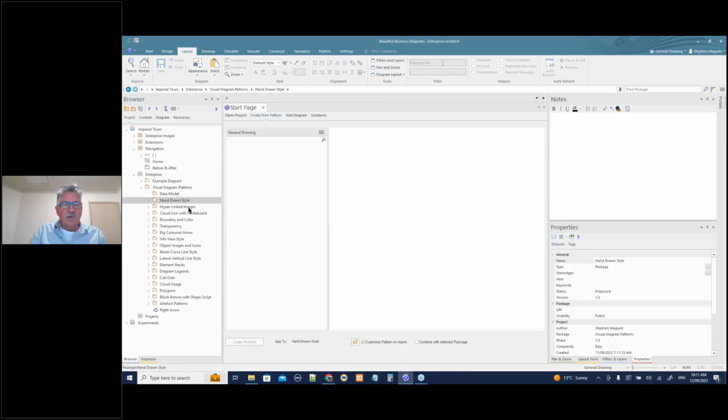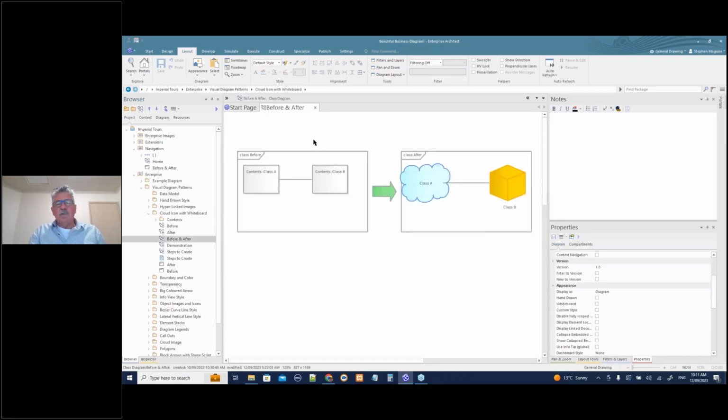Hyperlinked images we just saw. A cloud icon with the whiteboard. Let's have a look at that. Before and after. So here's the before diagram, and here's the after diagram. You can see, again, it looks much more appealing. You may not have known that there is a cloud icon inside Enterprise Architect, or a cube icon, and how to get them. Let's have a look at a demonstration.